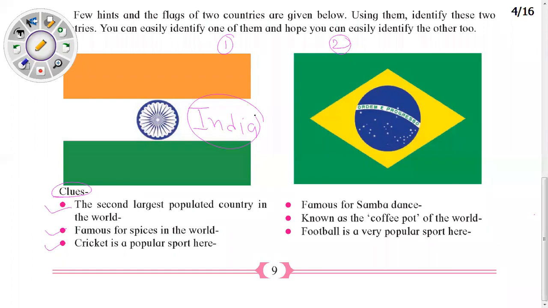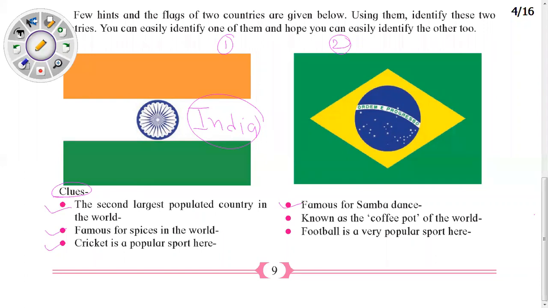Here, listen. This country is famous for samba dance. For example, in India, Lezim is there, Launi is there, Bhangra is there. In the similar way, this country is famous for samba dance, a type of dance.